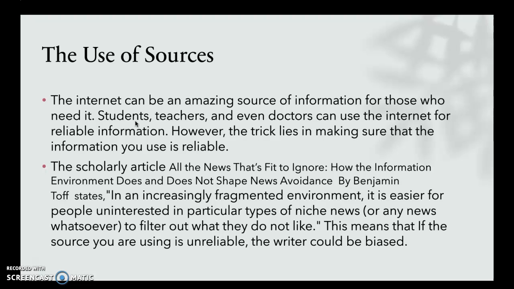The scholarly article, All the News That's Fit to Ignore: How the Information Environment Does and Does Not Shape News Avoidance, by Benjamin Toff, states, "in an increasingly fragmented environment, it is easier for people uninterested in particular types of niche news, or any news whatsoever, to filter out what they do not like." This means that if the source you are using is unreliable, the writer could be biased.